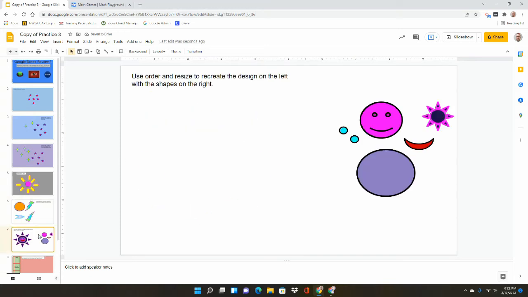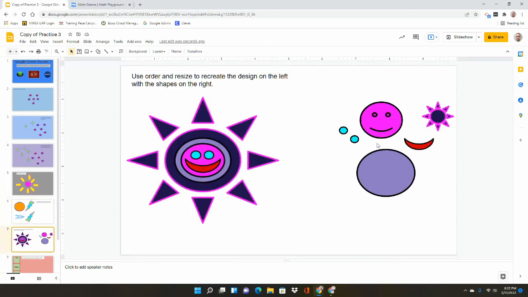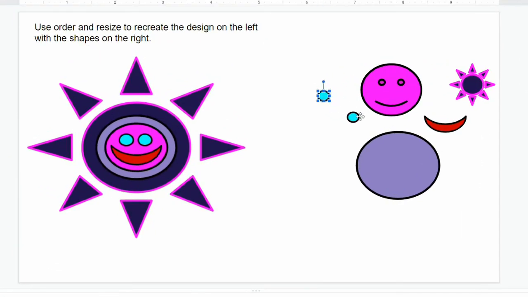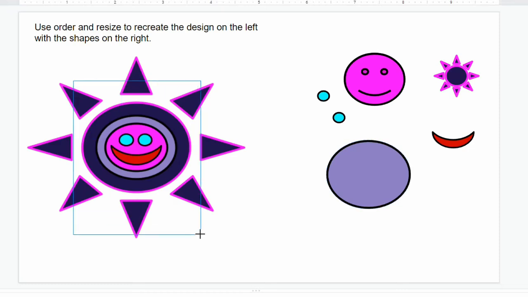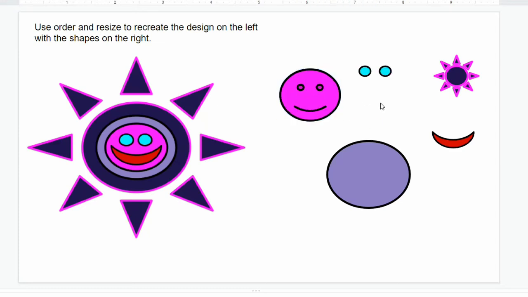All right, slide number 7. All of these shapes over here on the right side are free moving, and then this shape on the left is part of the background. So you need to click and drag these to make them the right size, but then you also need to order them. So right now, if I were to put this eye on top of my smiley face, it disappears because it's behind it. So you need to use the order feature to put them in the right order.